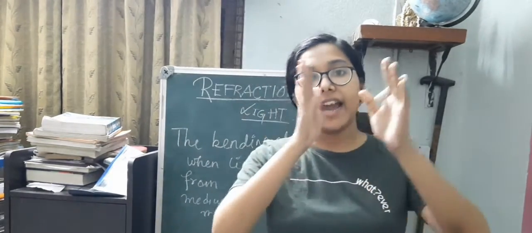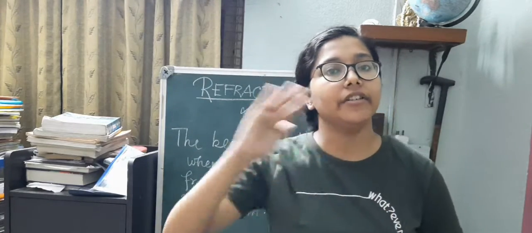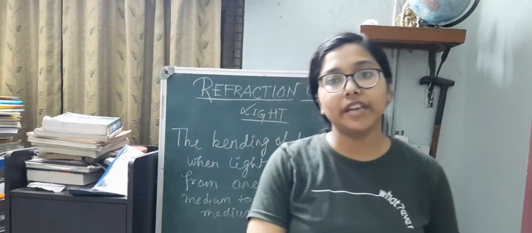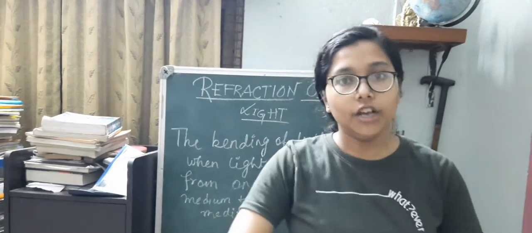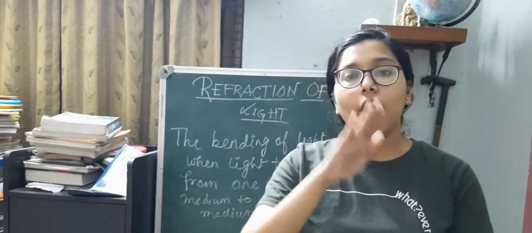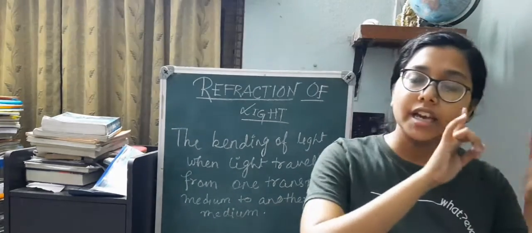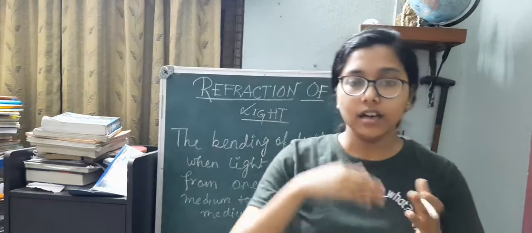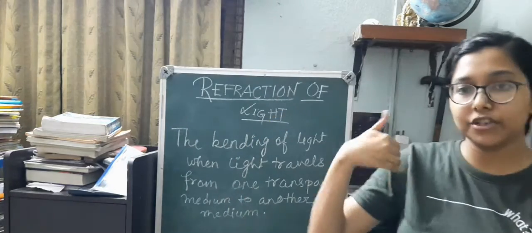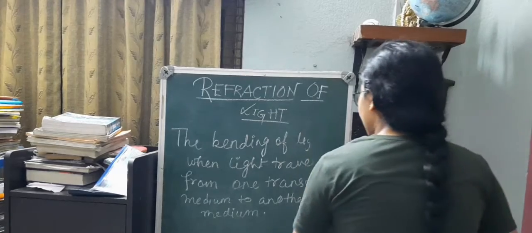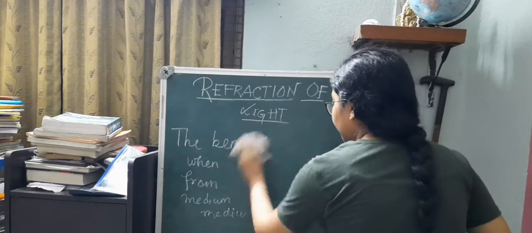But when light is traveling in an optically rarer medium, it has a greater speed as compared to its speed in optically denser medium. So, to sum up, in optically denser medium, light has a slower speed. In optically rarer medium, light has a greater speed. So, I can show how refraction occurs through a ray diagram, it would be like this.